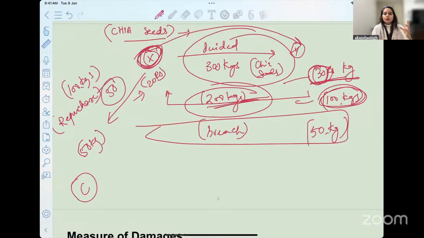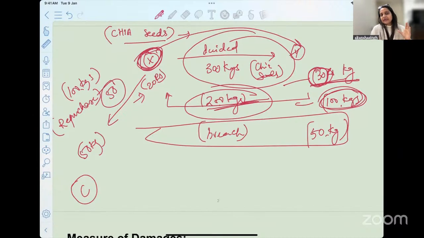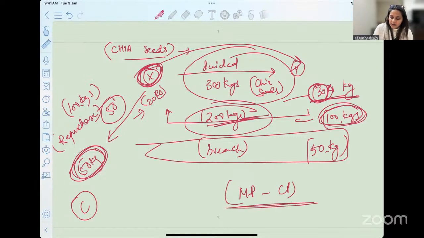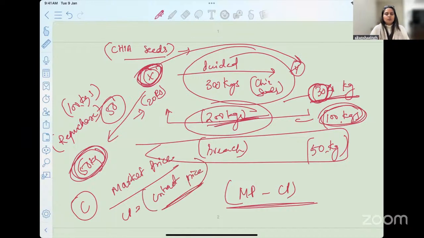This is an important aspect where students get confused. If you get a question simply that X has bought chia seeds at 50 rupees per kg from somebody else, you will calculate and say that it is market price minus contract price. I will continuously refer to these two terms as MP and CP. When I write MP, this is market price, and CP is contract price. We will go and find out why this formula is written over here.